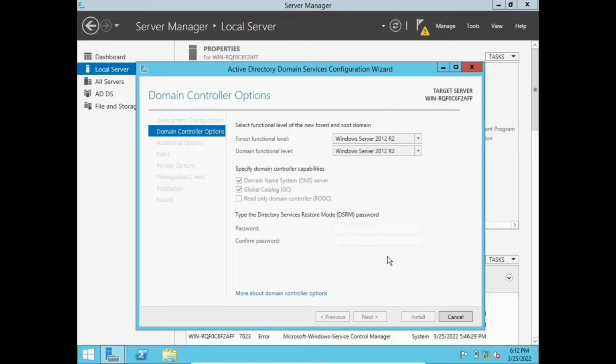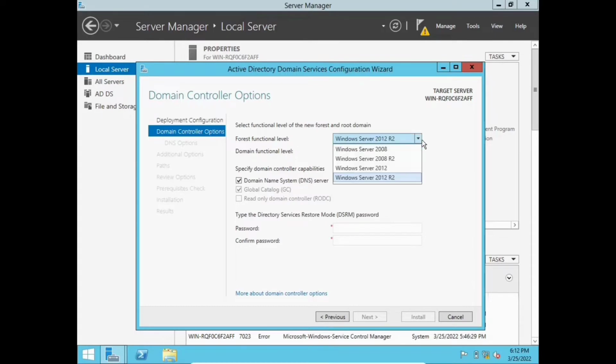So we are here in domain controller options. In the forest functional level, there are many options, such as Server 2008, Server 2008 R2, or 2012 R2. We don't have to configure or modify anything here, because we're going to leave it at the default.